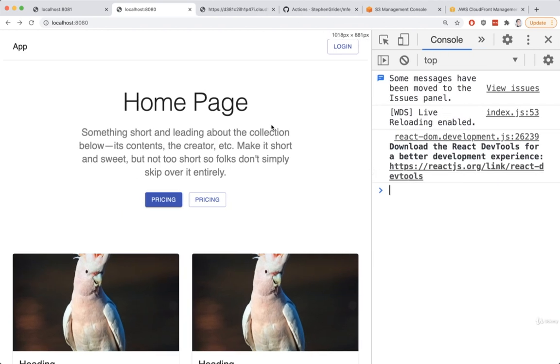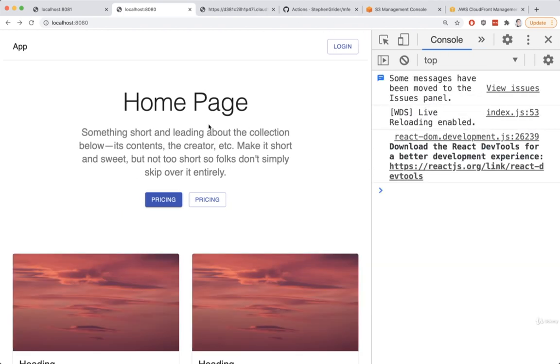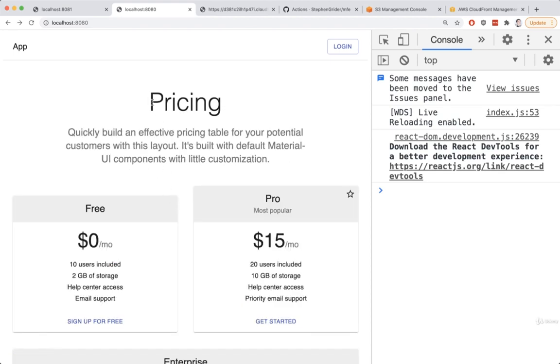Okay, so back over here, I'm going to make sure I refresh the page. I'm at localhost 8080, and then I'm going to click on pricing. Now, when I do so, I do continue to see pricing appear on the screen, but you'll notice that the URL did not update at all. It still says localhost 8080, when it should say localhost 8080/pricing. So it looks like this change we just made started to break something.